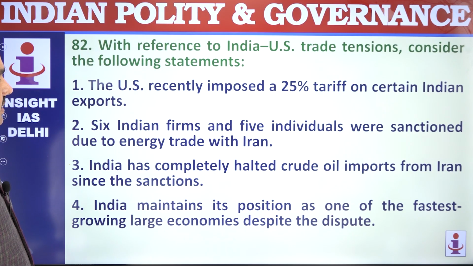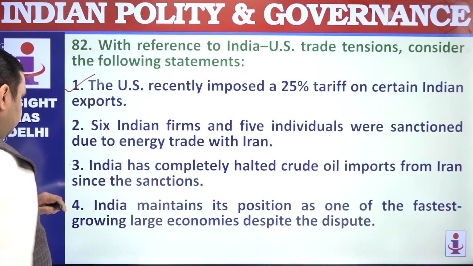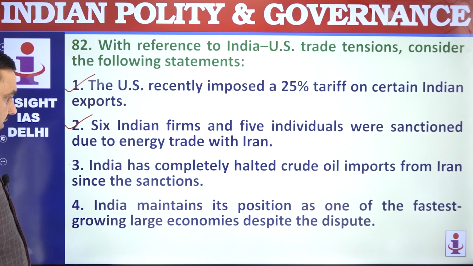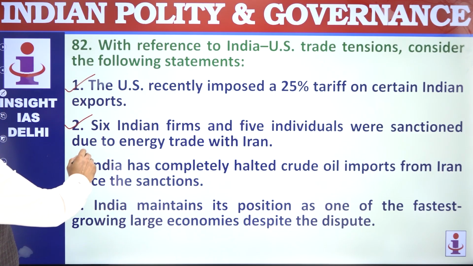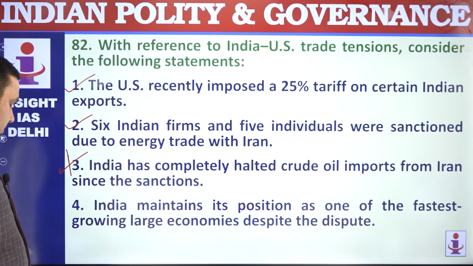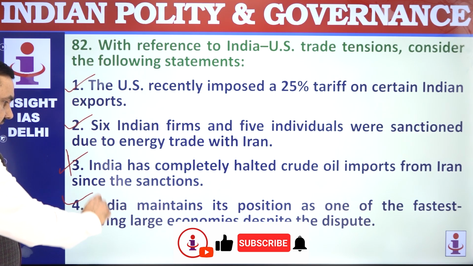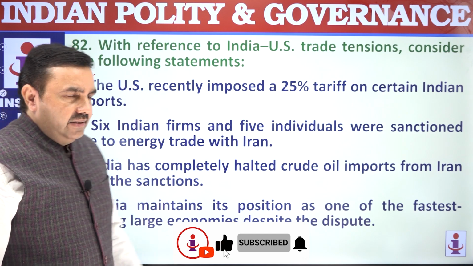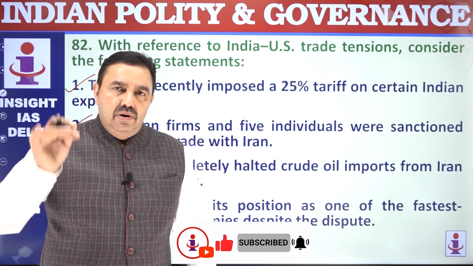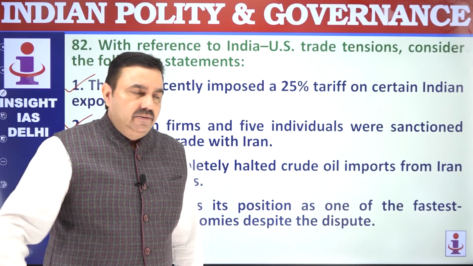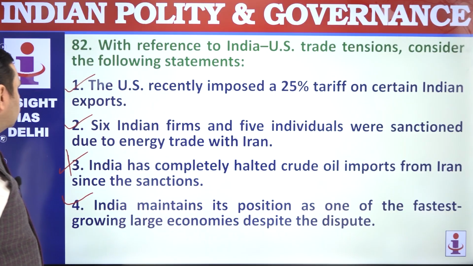With reference to India-US trade relations, US imposed 25% tariff on India. That's correct. 6 Indian firms were sanctioned. Correct. India has completely halted. India has not halted the import from Iran, reduced, not stopped. India maintains its position that it's one of the fastest growing large economies, and we will have to follow our national interest. We will have to see with whom to trade and how much to trade. 1 to 4, 3.